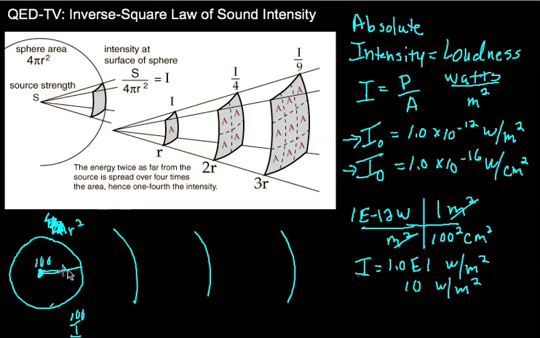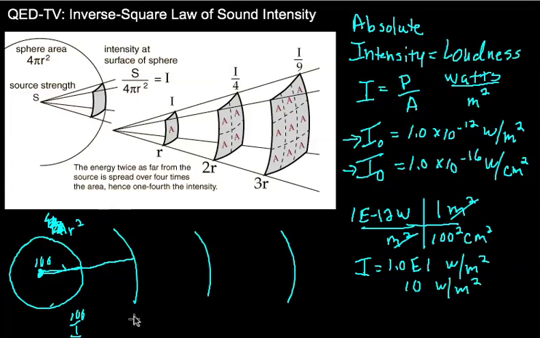As it comes out here and gets further away, now it's going through another area of a circle, which would also be 4 pi r squared, but we're ignoring the 4 pi. So this would be going through an area of r squared, which is 2 meters away. So it would be 100 divided by, the power is still 100, but divided by the area, which would be 2 squared, which is 4.